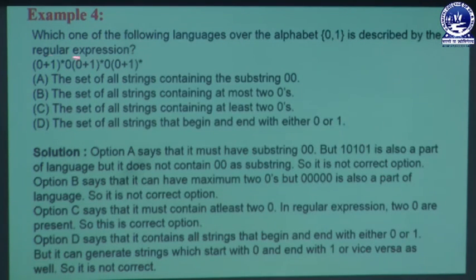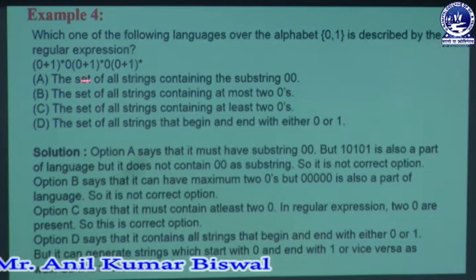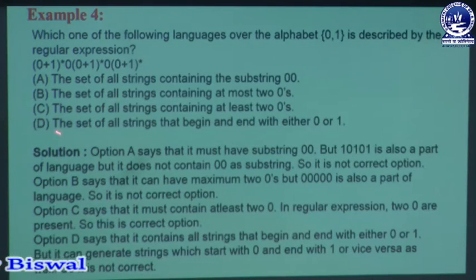Suppose we have four options or outputs. The expression is (0 + 1)* 0 (0 + 1)* 0 (0 + 1)*. The options are: the set of all strings containing the substring 00, the set of all strings containing at most 2 zeros, the set of all strings containing at least 2 zeros, and the set of all strings that begin and end with either 0 or 1. So we must work out which option this expression accepts.